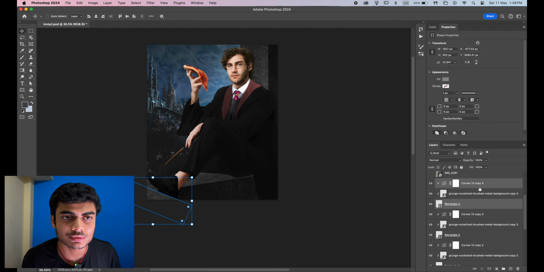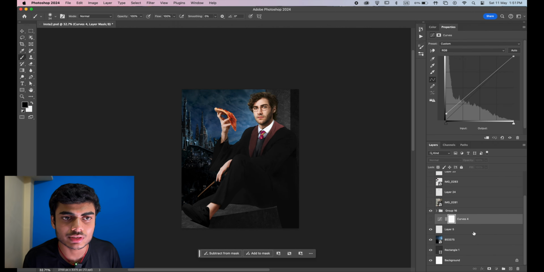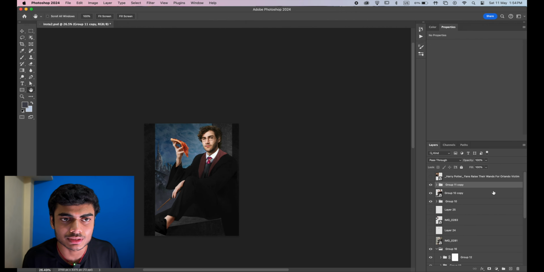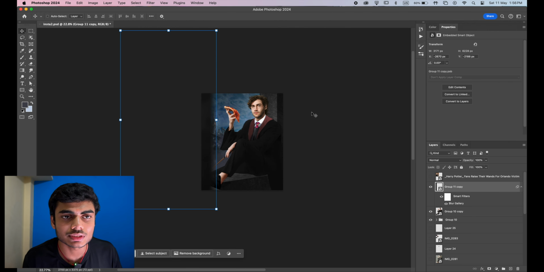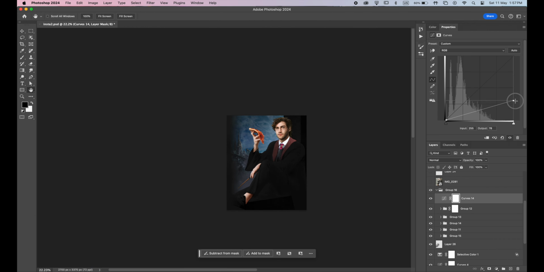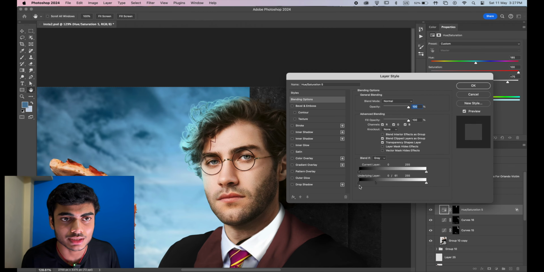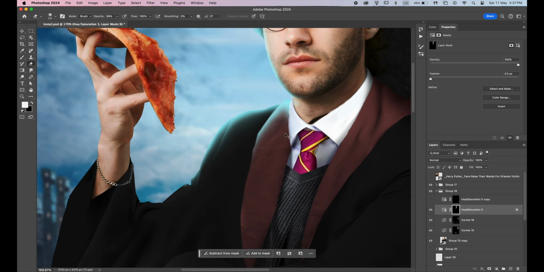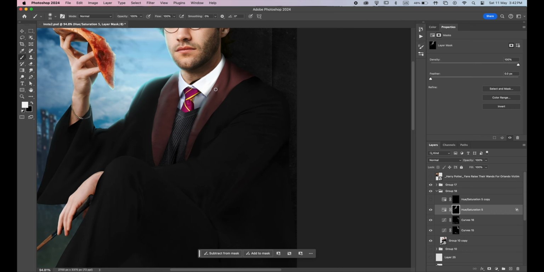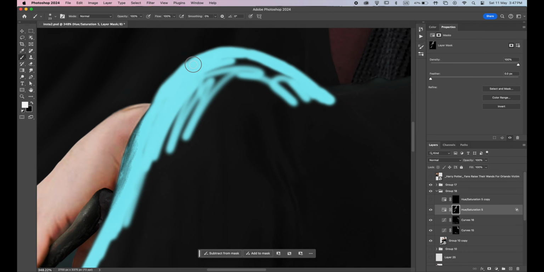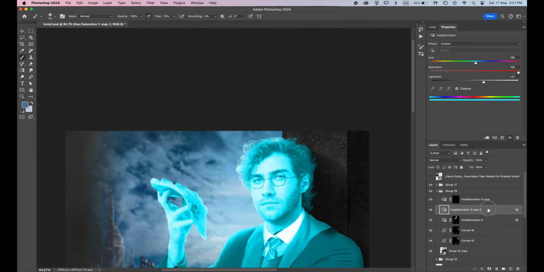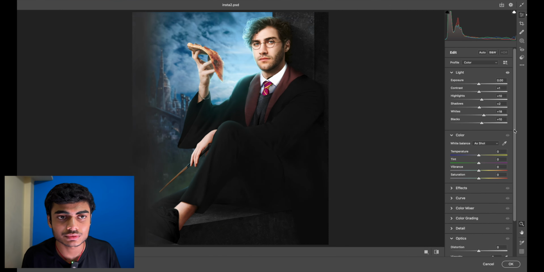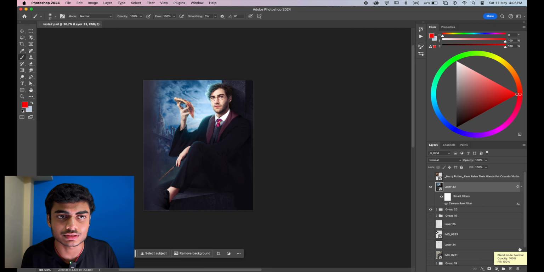Now everything was coming into place, but it was starting to look a little bit off because all the weight was on the right side, so I duplicated one of the shapes from the right side and brought it to left side and blurred it as a foreground element. After that, I painted some contact shadows on the shapes, and then it was time for the highlights. Once I was done with the highlights, I added a final camera raw filter, and here's the result.